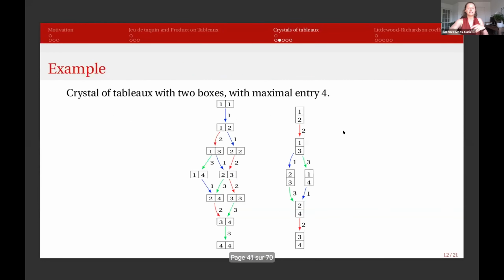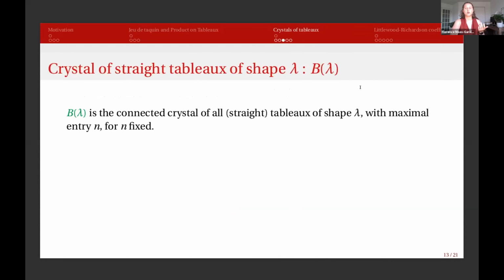So as you can see, here we have 2 connected components, and each is identified by the shape of those tableaux. And these are going to be extremely important. They are going to be denoted by B lambda, the connected crystal of all straight tableaux of shape lambda. And for now, we fix a maximal entry n. We don't mess with this.